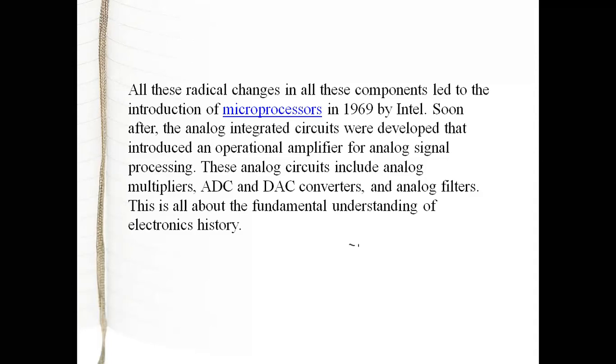You can call this an ADC, and the reverse a DAC, digital to analog converter. So the microprocessor is nothing but a digital example. Now in the case of the microprocessor, you can see any real-time example.